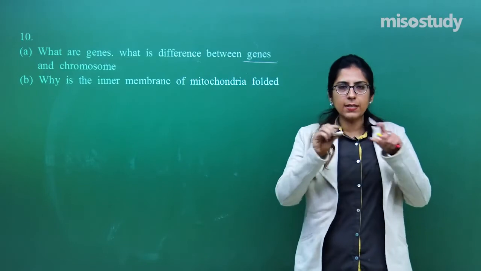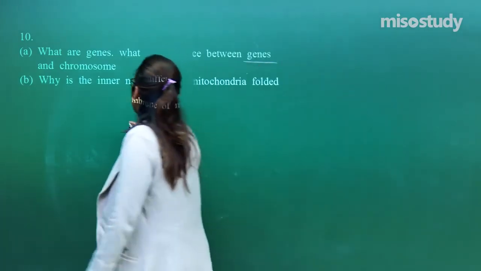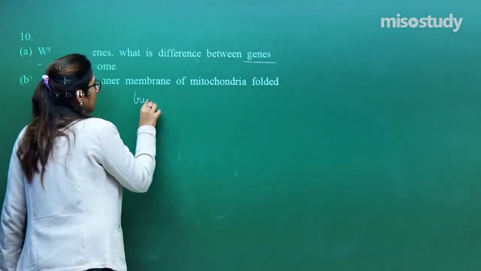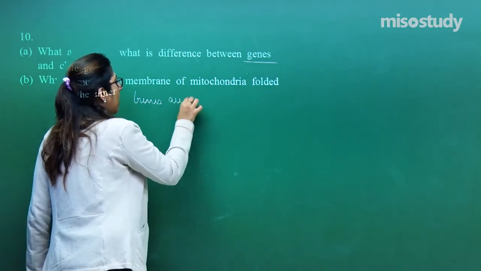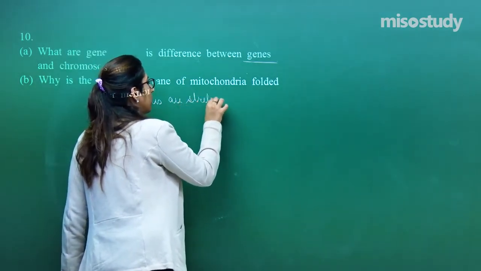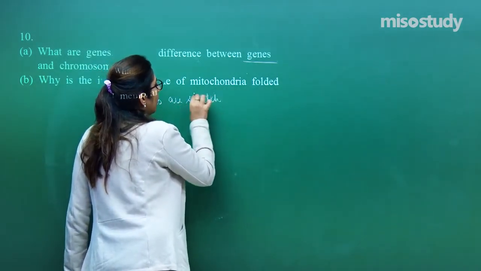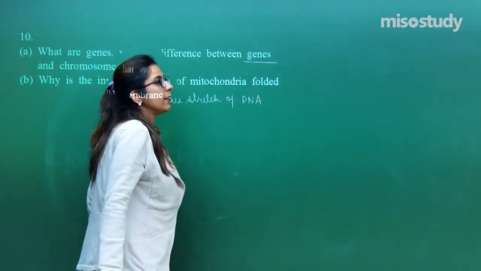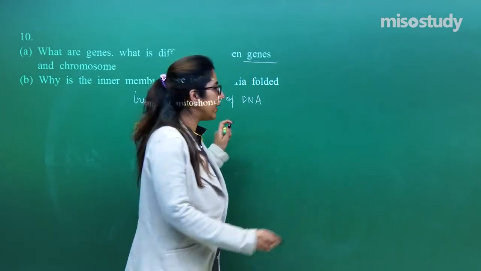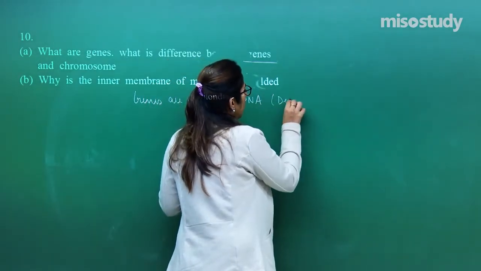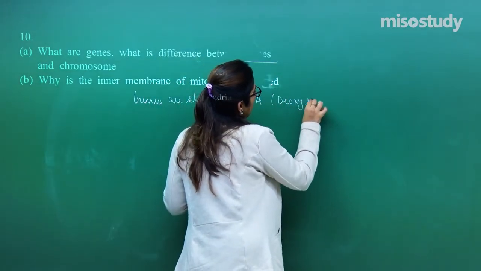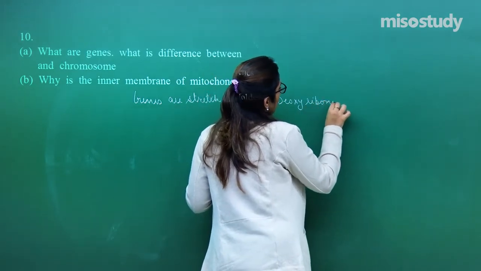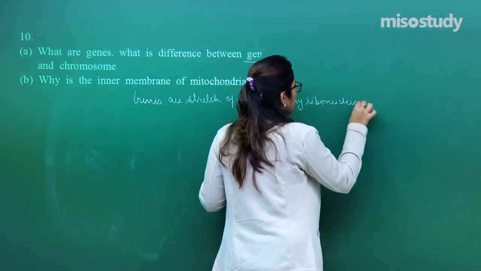Genes are a stretch of DNA. Let's write. Genes are a stretch of DNA. What is the full form of DNA? That is deoxyribonucleic acid.